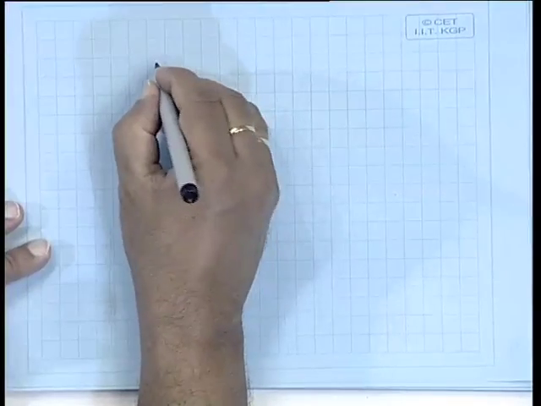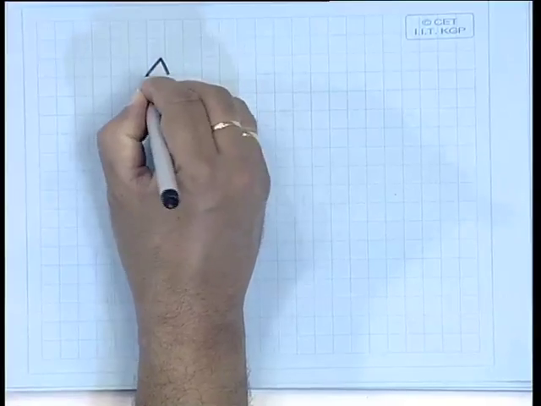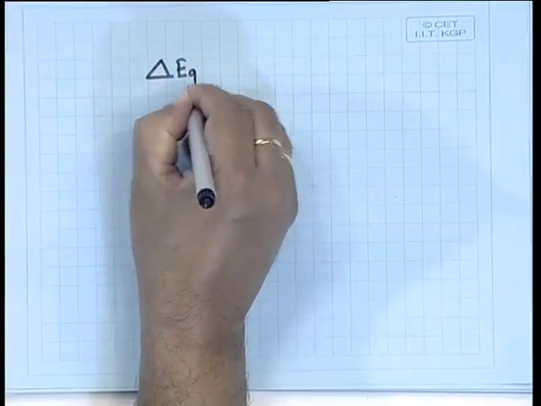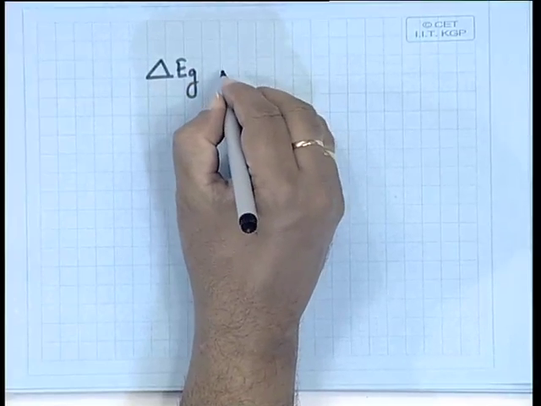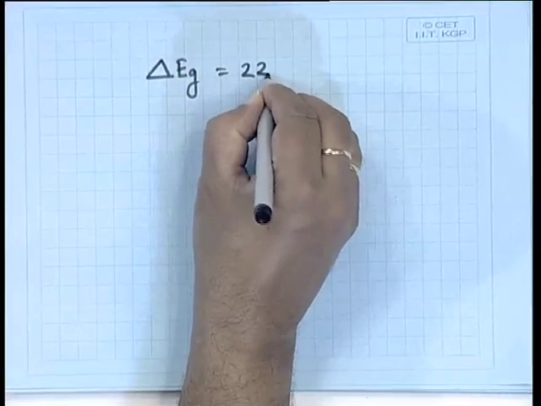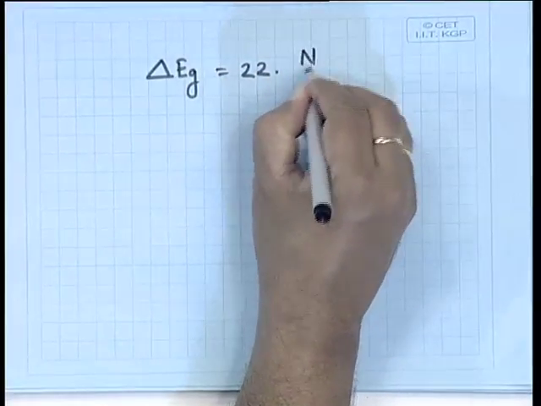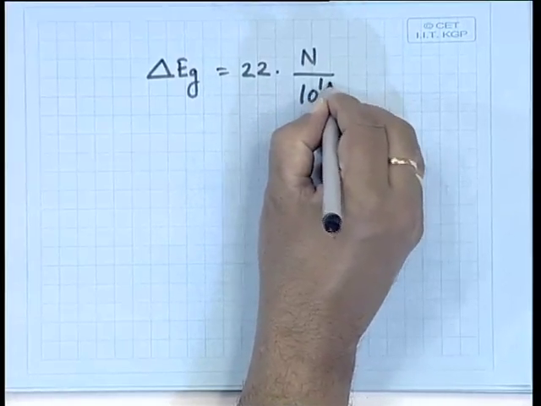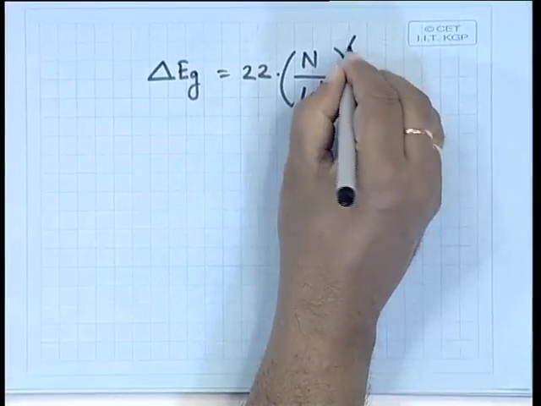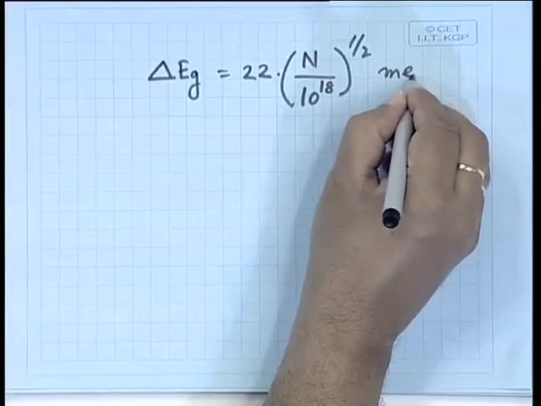For degenerate semiconductors, what happens? The band gap reduces, there is a shrinkage of band gap, and delta Eg, that means reduction in band gap, is given by 22 times n to the power half, where n is in units of 10 to the power of 18, in milli electron volt.